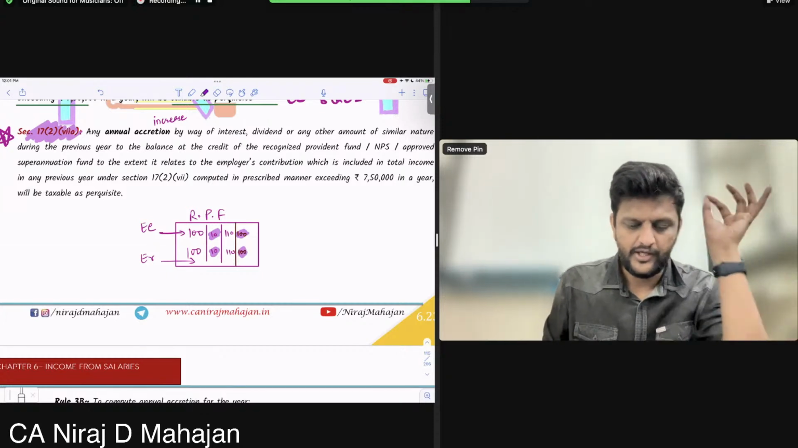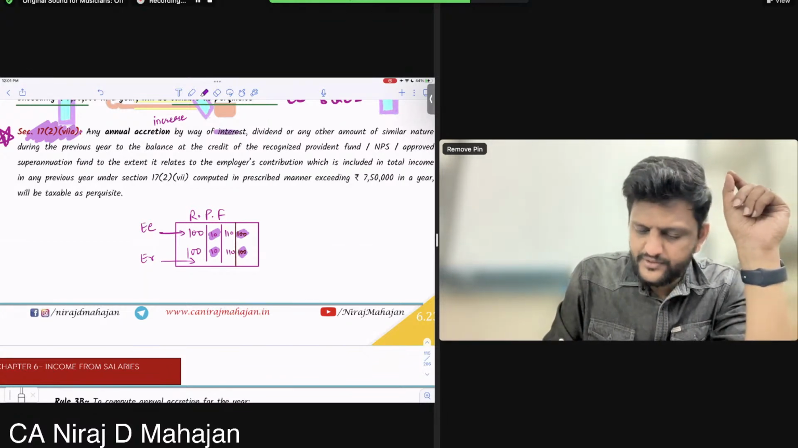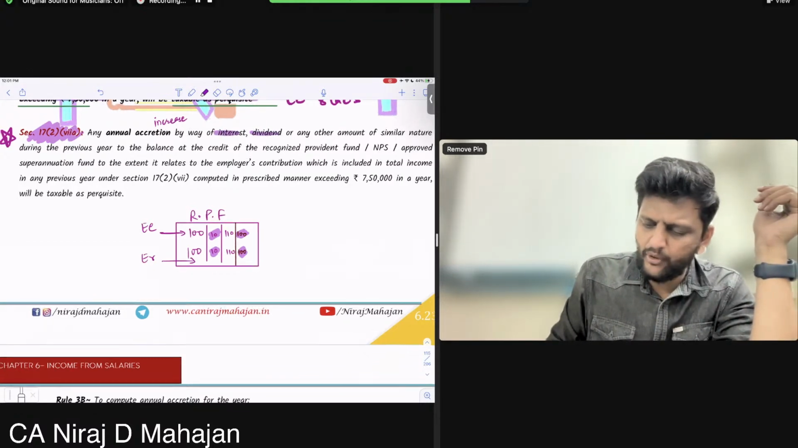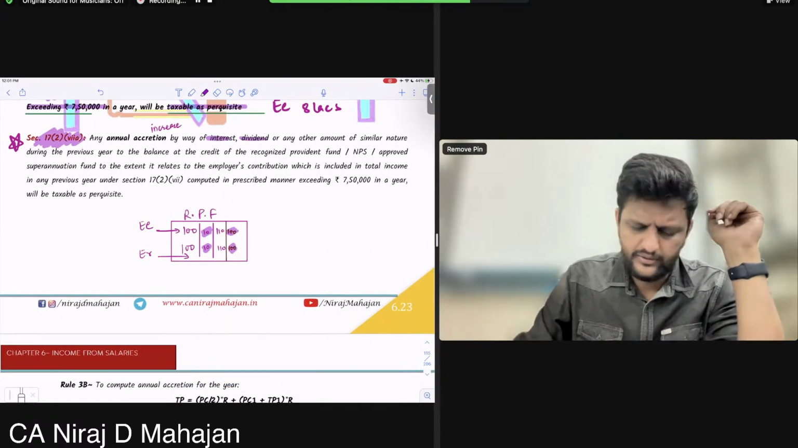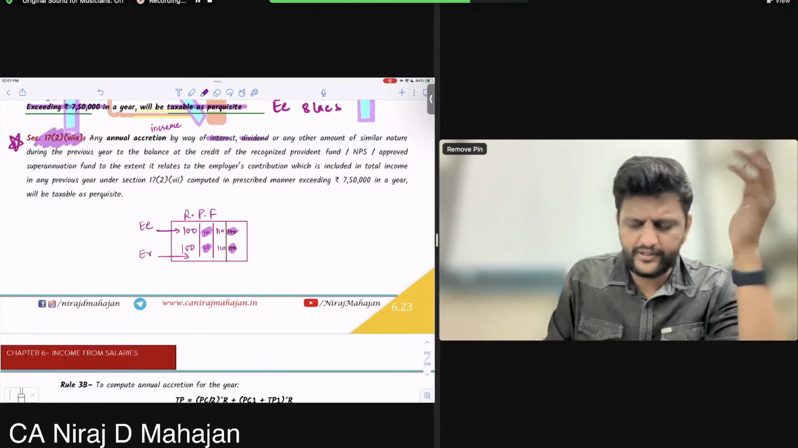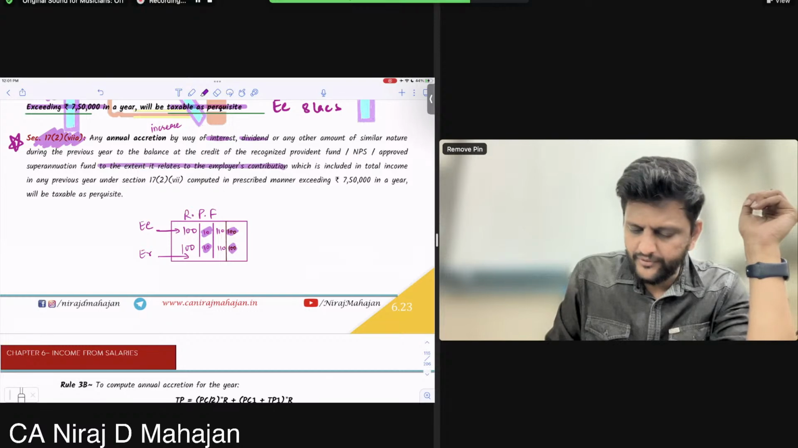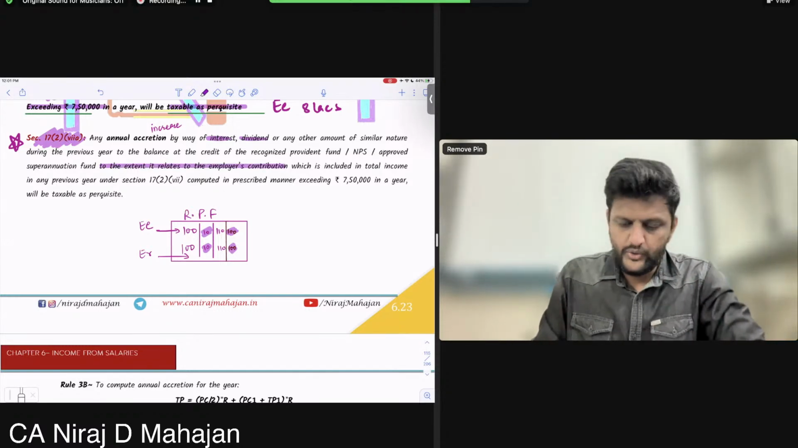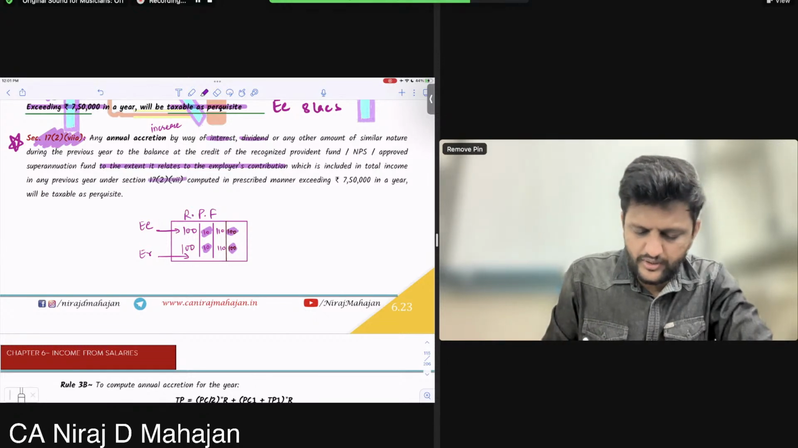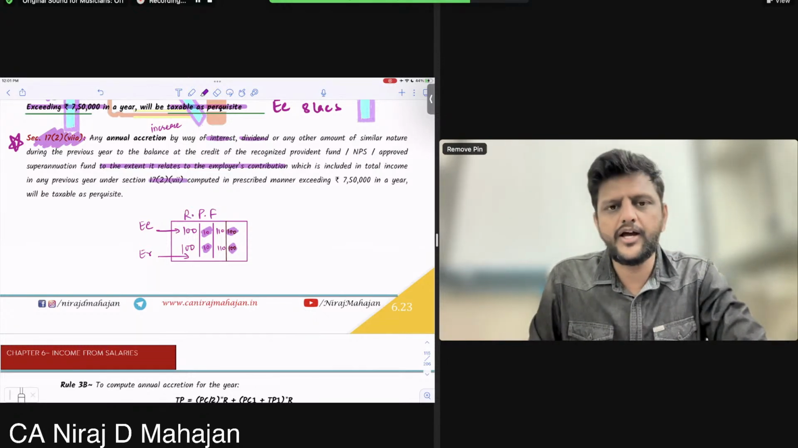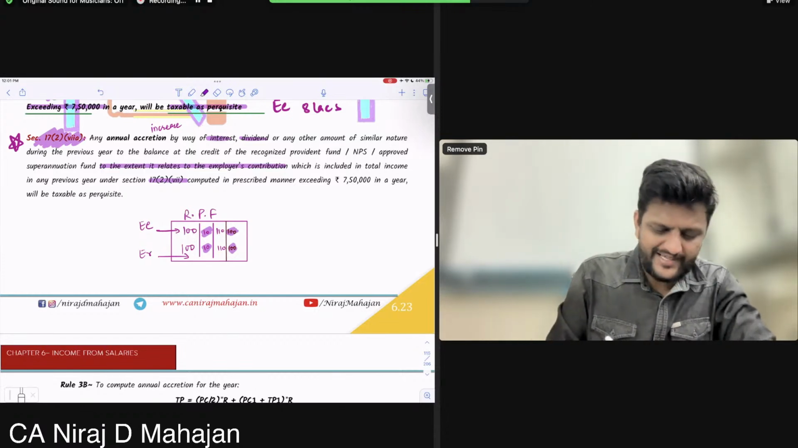Now understand. Any annual increase, by way of interest, dividend or any other amount of similar nature during the previous year, during the current year, to the balance at the credit of the recognized provident fund, NPS or approved superannuation fund, to the extent it relates to employer's contribution which is included in the total income in any previous year under section 17(2)(7), computed in the prescribed manner, exceeding rupees 7.5 lakhs in a year, will also be taxable as perquisite.